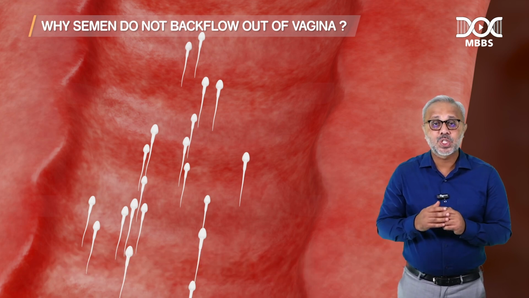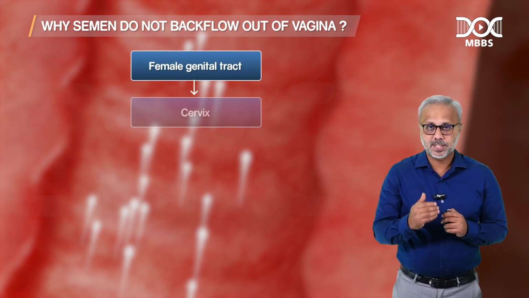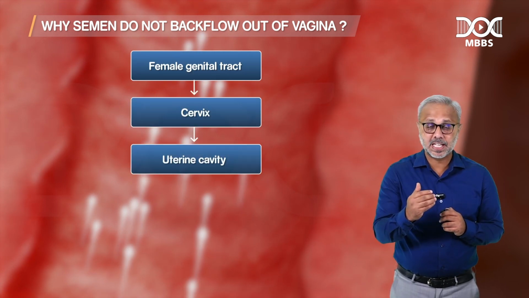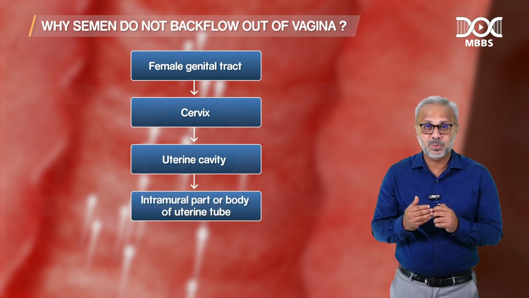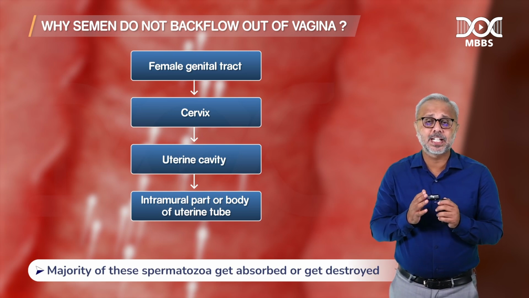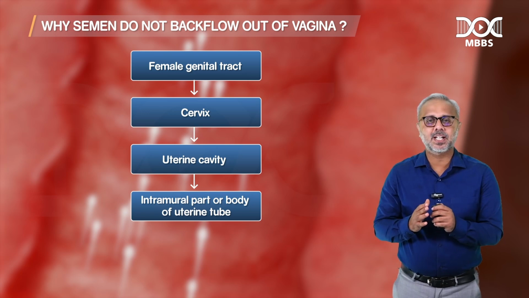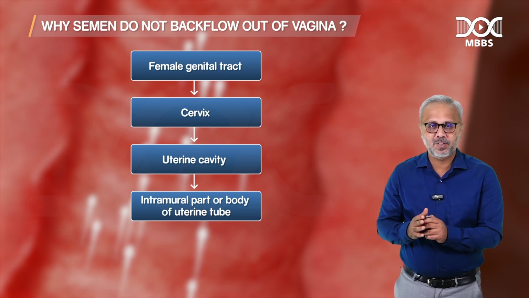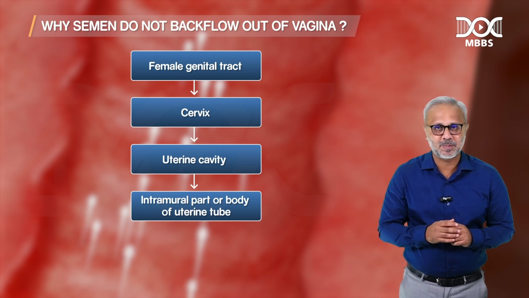As they swim through the female genital tract, that is, through the cervix, then through the uterine cavity, and then through the intramural part or body of the uterine tube, the majority of these spermatozoa get absorbed or destroyed. Of millions of spermatozoa that are secreted during ejaculation, only a few hundred reach the site of fertilization.